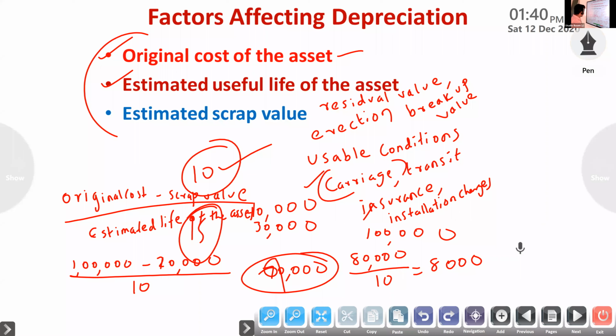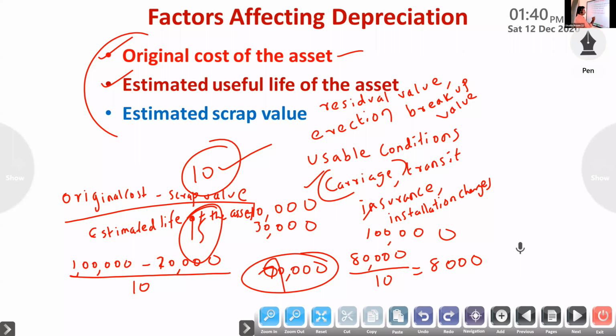If you are not including scrap value, we will create more depreciation. According to the company's set rule, from original cost you have to minus scrap value, divided by lifespan, giving 8,000. Then you can find the rate of depreciation.